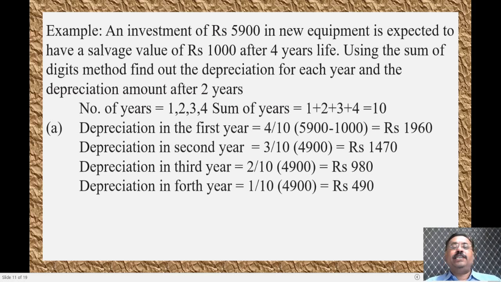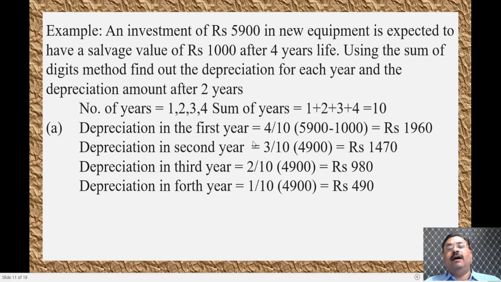The depreciation for the first year is the 4 years of life that you have divided by 10, which is the sum of the years digits, into 5,000, the initial investment minus the scrap value. The salvage value is 1,000. If you calculate, you will get 1,960 as the depreciation for year 1.